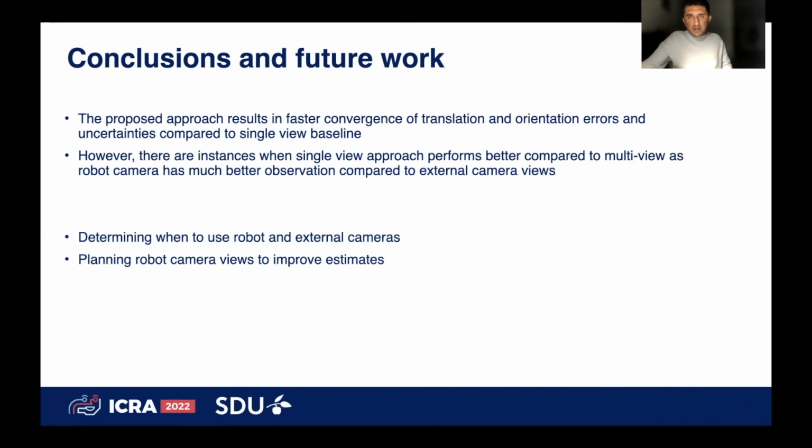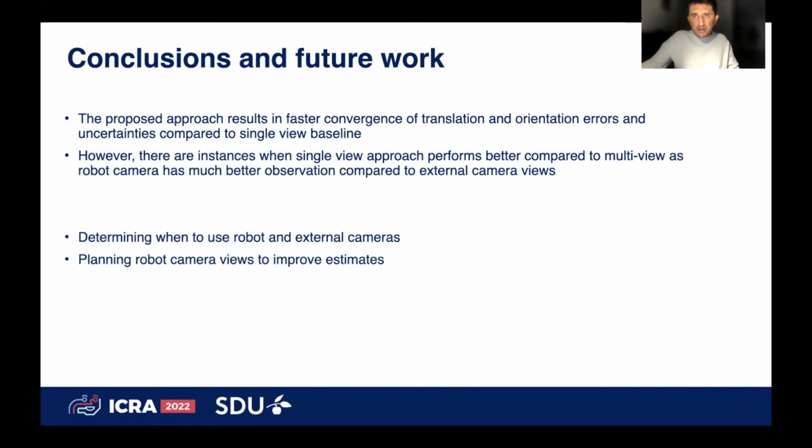So to conclude, by using the information from external stationary cameras, we can have much faster convergence of translation and orientation errors along with the uncertainties compared to the single view baseline for the given problem. Further, when the robot camera has a very good view of the object, single view actually results in much better estimates compared to the multi-view. This is because the cameras are very far from the object, so they actually end up introducing noise, and that's why we get bad estimates.